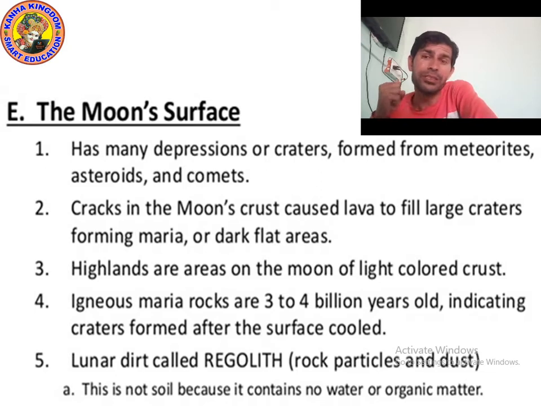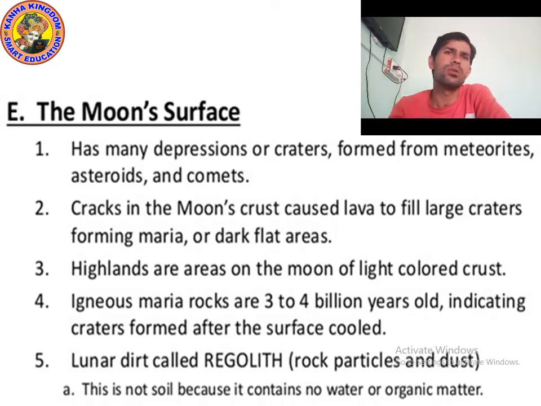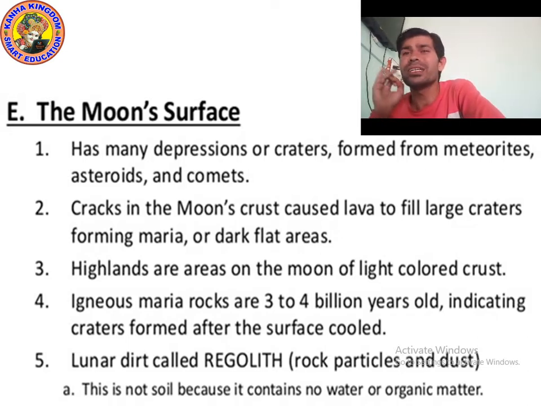The dirt which is present on the lunar surface, meaning the moon, is called regolith. The dirt actually means rock particles and dust. These rock particles and dust present on the moon are called regolith.